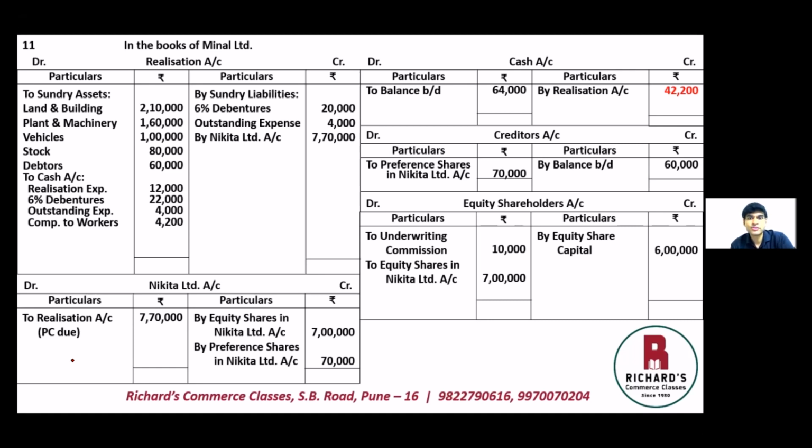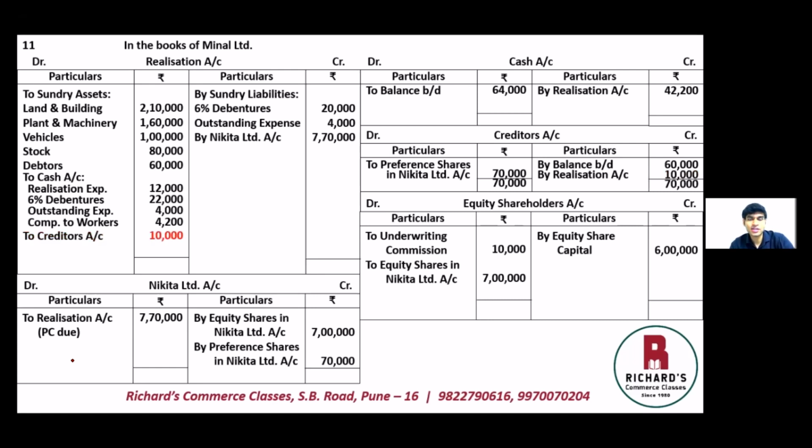So let us close the accounts. Firstly, starting with the creditors account, before closing the realization account. The creditors balance was 60,000, but they were settled by paying preference shares worth 70,000. So we have made an extra payment to the creditors, which is again a loss, and should be transferred to the debit side of the realization account. So closing the creditors account, the total of the debit side is greater, 70,000, and the difference on the credit side will be transferred to the realization account. By realization account, the difference is 10,000. The second effect will be on the debit side of the realization account, to creditors account 10,000.